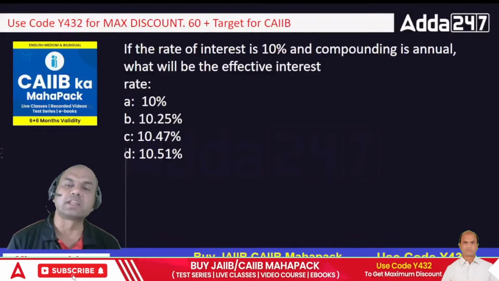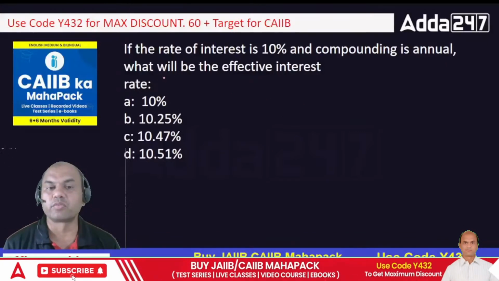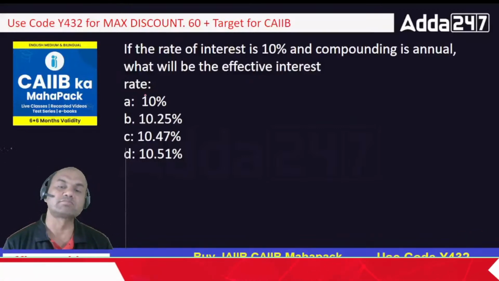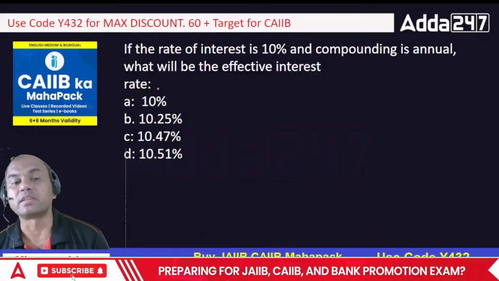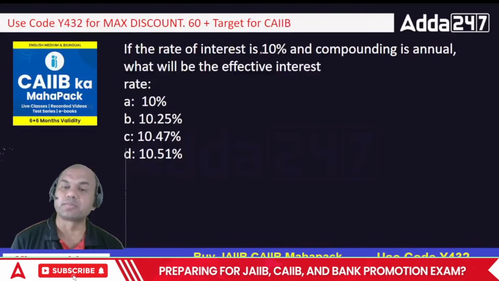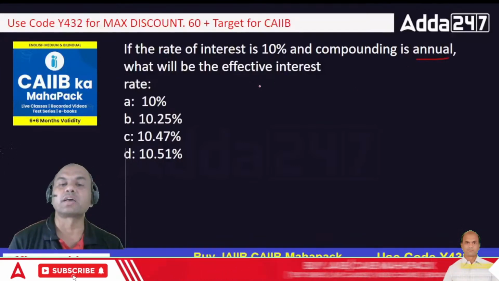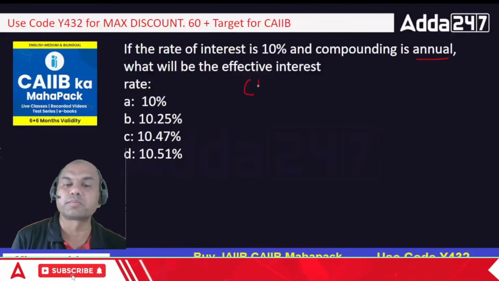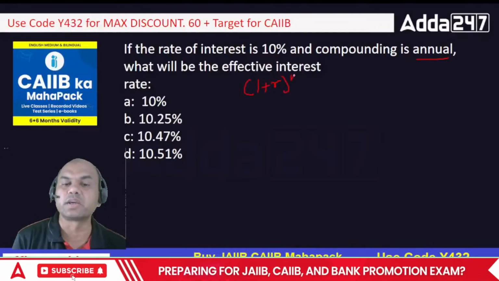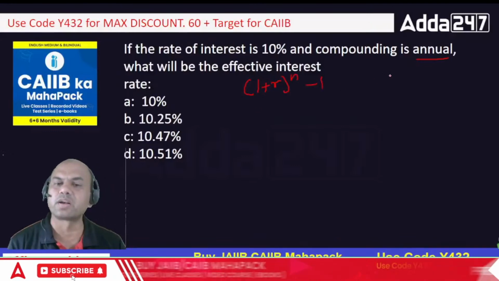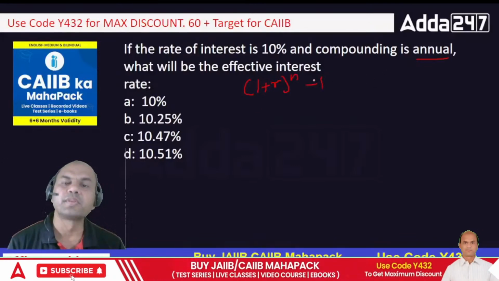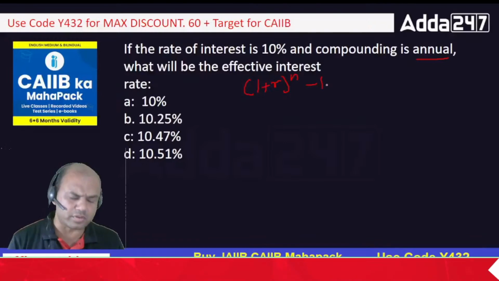If the rate of interest is 10% and compounding is annual, what will be the effective rate of interest? Tricky one. Rate of interest is 10%, compounding is annual. So what is again the rate of interest formula? 1 plus R raised to n minus 1, right? And into 100 we will do it later.